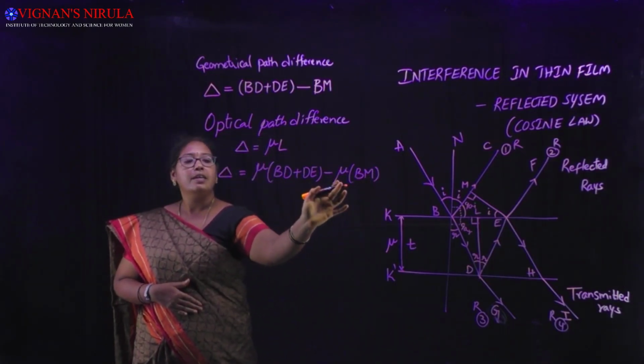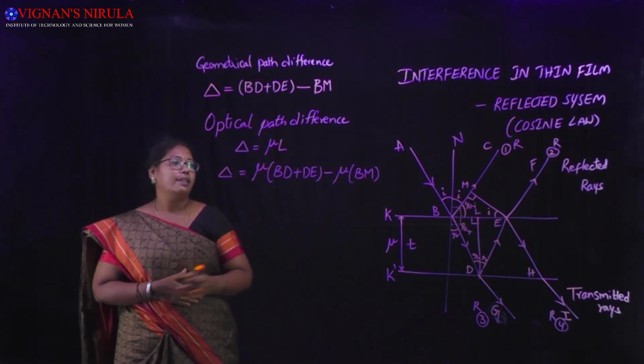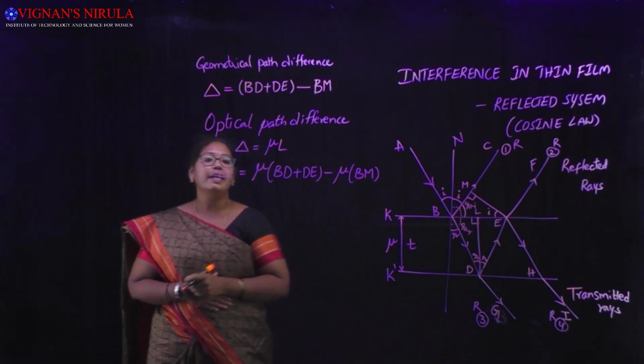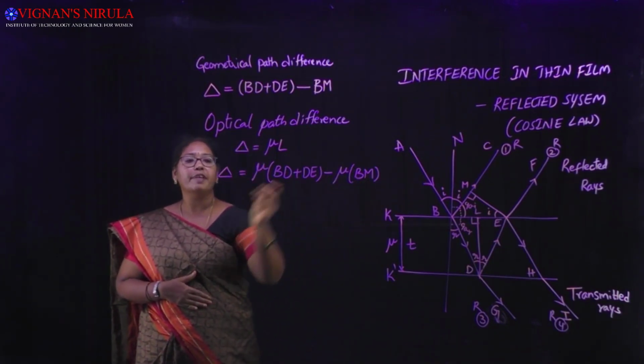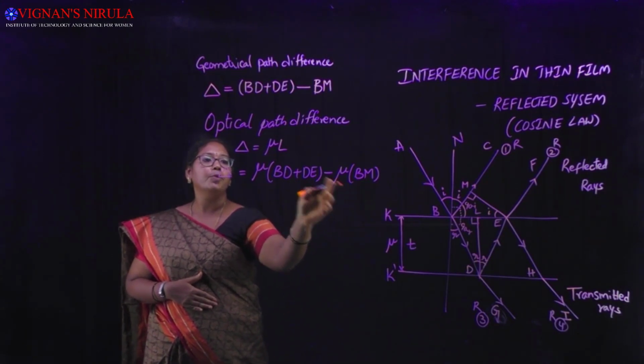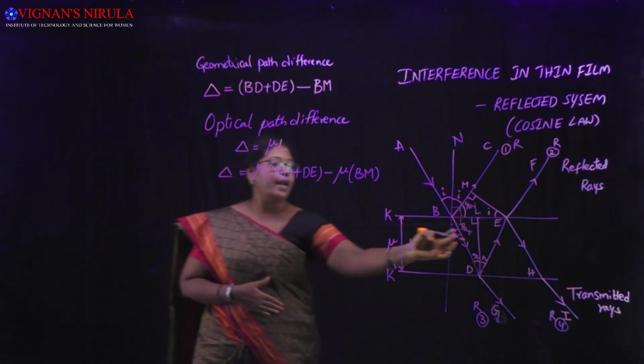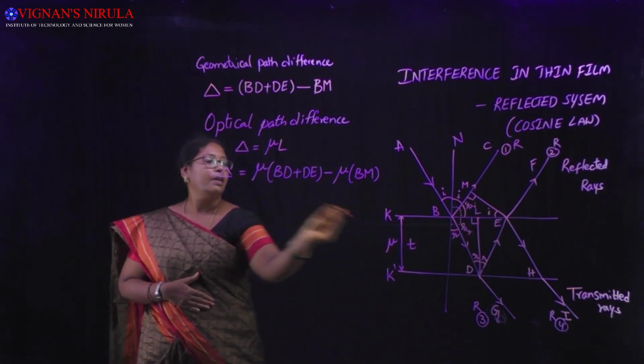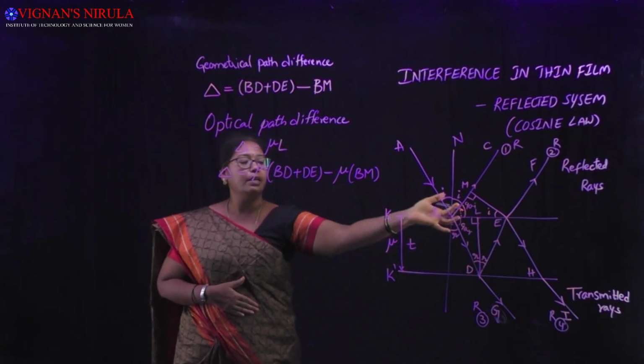Here ray 1 distance is covered in air, so the refractive index of air is 1, so mu becomes 1. And from the figure, BD is equal to DE.